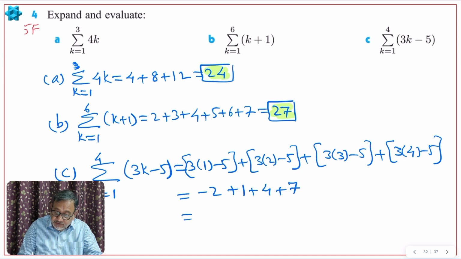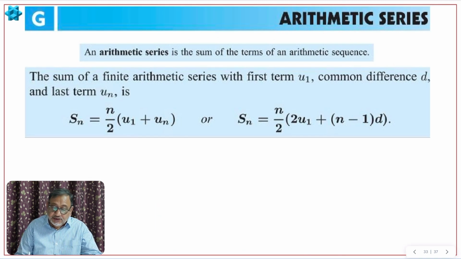When we add them, 7 and 4, 11, and 1, 12 minus 2, 10. So 10 is the sum of this sigma notation, right? I'll highlight it. Arithmetic series.